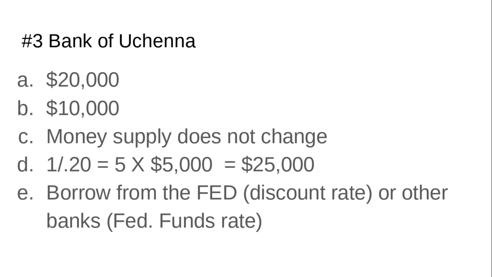If instead it asks for the change in the money supply, that would be $20,000, because this $5,000 has already been counted. So the maximum change in the money supply would only be $20K. Make sure you know that distinction between change in demand deposits and change in money supply.